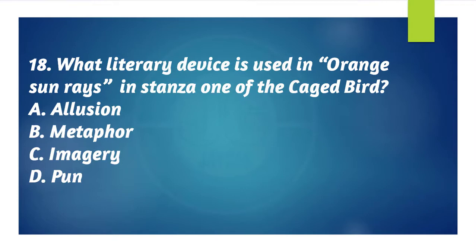Question 18. What literary device is used in orange sun rays in stanza 1 of the caged bird? A. Allusion, B. Metaphor, C. Imagery, and D. Pun. The answer to this question is C. Imagery.